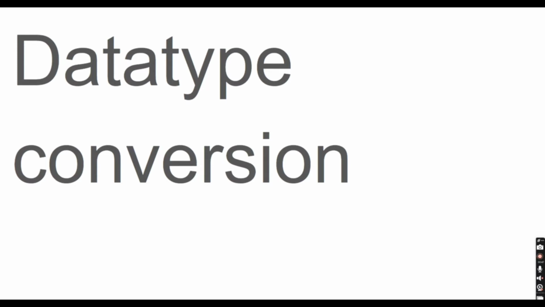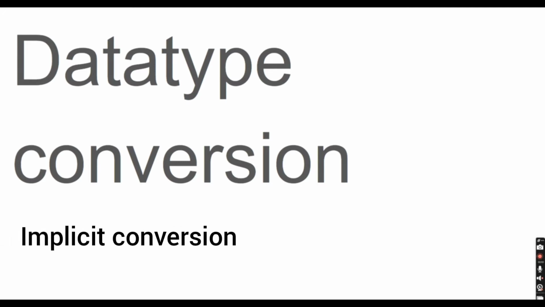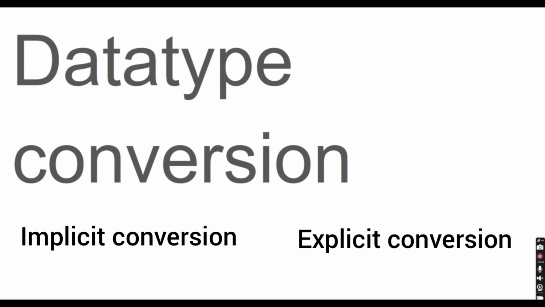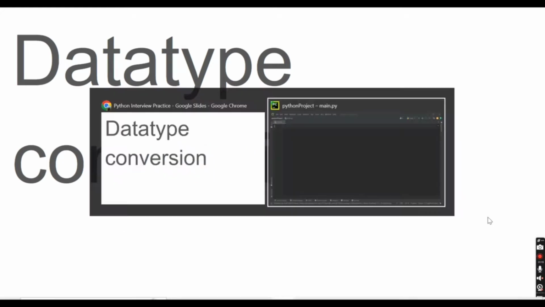Python has two types of conversion. First one is implicit type conversion. Second is explicit type conversion. What is implicit type conversion? In implicit type conversion, Python automatically converts one data type to another data type. So we do not need to do the conversion. Python will automatically convert one data type to another data type as per the requirement. So let's see implicit data type conversion with the help of an example.